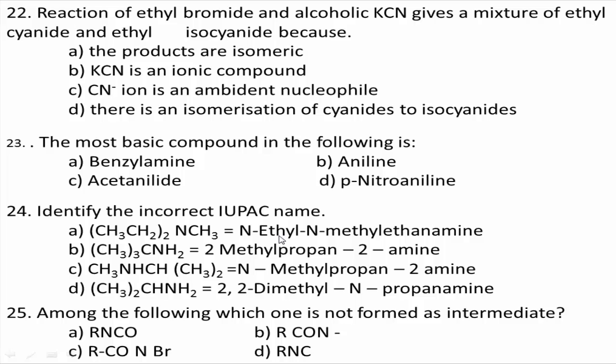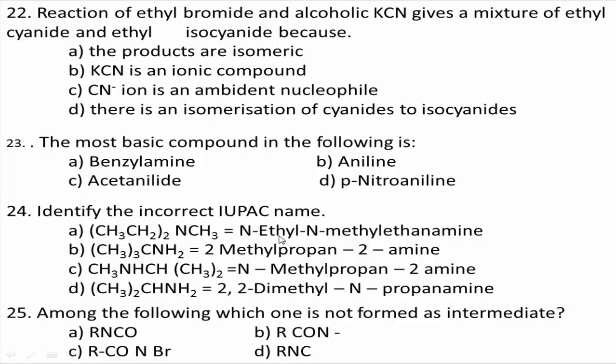Next, question number 22. The reaction of ethyl bromide and alcoholic KCN gives a mixture of ethyl cyanide and ethyl isocyanide because: option A, the products are isomeric. Option B, KCN is an ionic compound. Option C, the CN minus ion is an ambidentate nucleophile. Option D, there is an isomerization of cyanides to isocyanides.